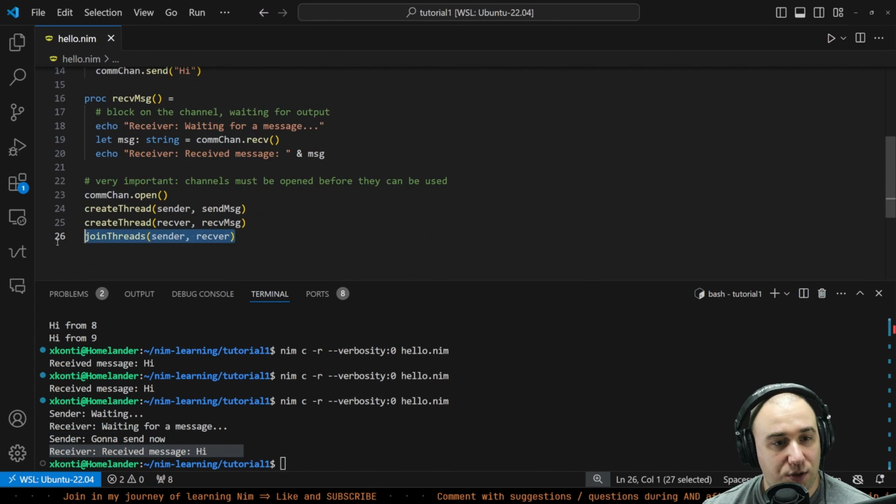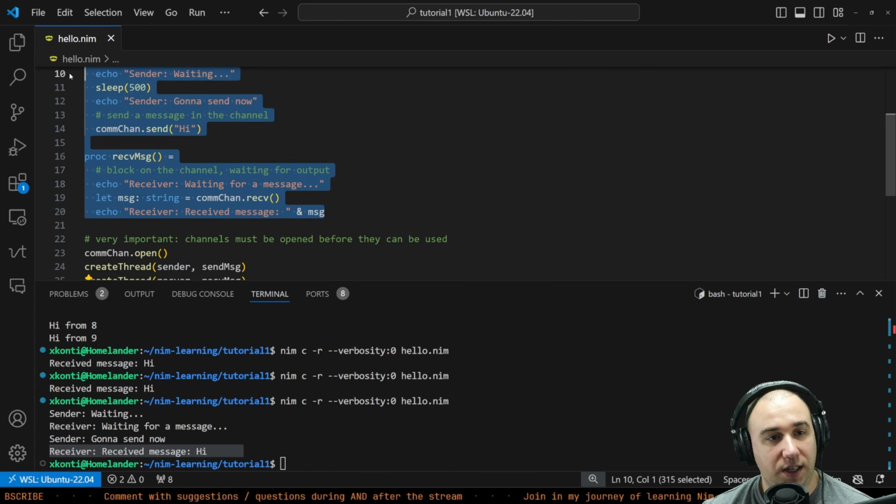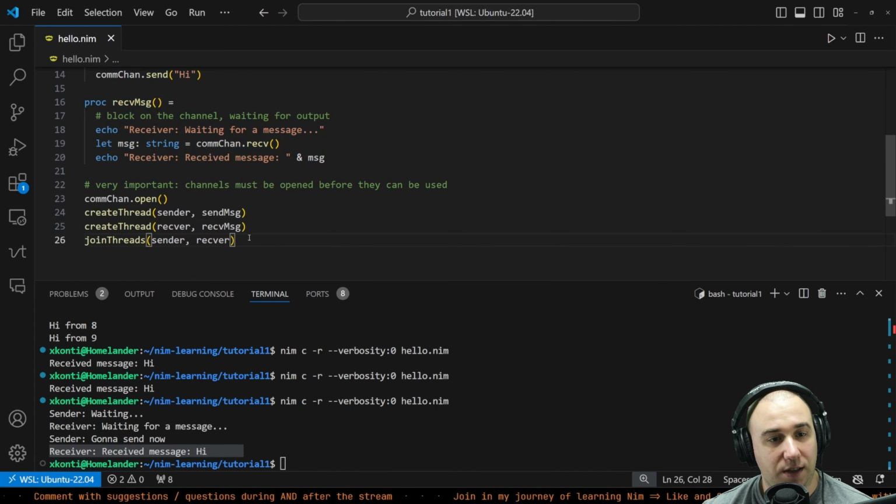And at the end, we just join threads to make sure that everything's going to get executed. We don't have any dangling threads here and there. I presume the language would just clean them up, but this way we can actually make sure that this whole thing is going to get executed before we get to the end of the program and the whole thing just stops.